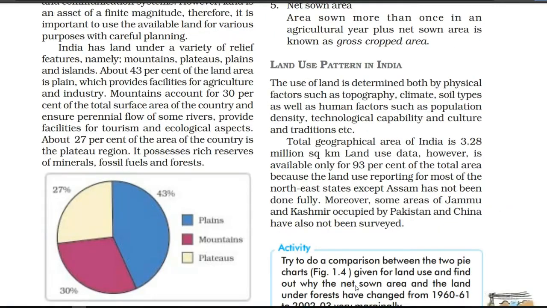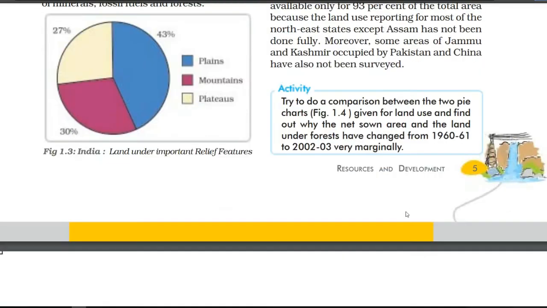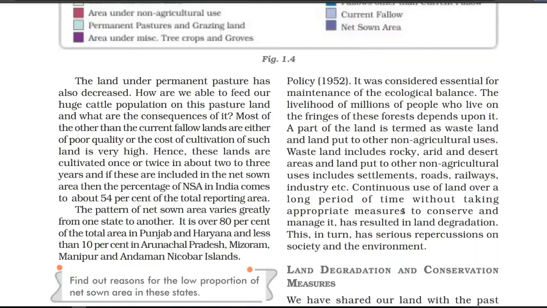After that, we have the land use pattern in India, showing what kind of land is used throughout the whole country. According to that, a whole description is given of which areas have what kind of land, like the arid desert areas. Those areas we use for constructing roads, railways, and industry, because agriculture is not possible in this area.